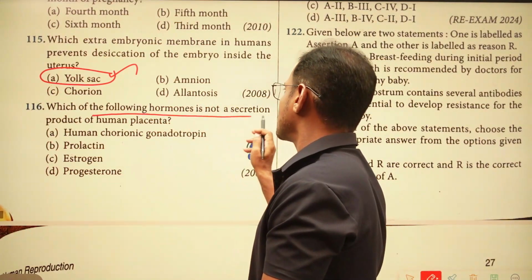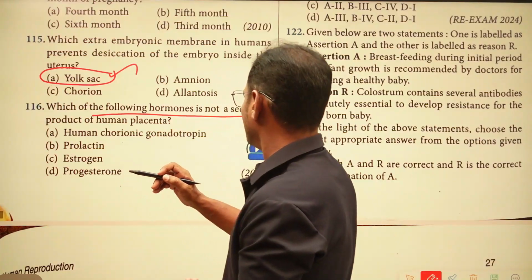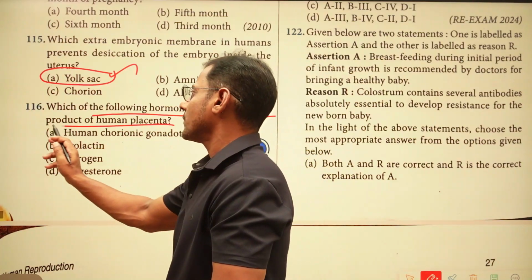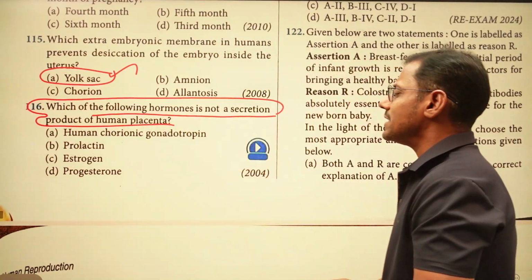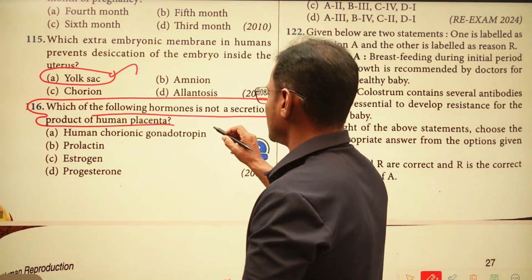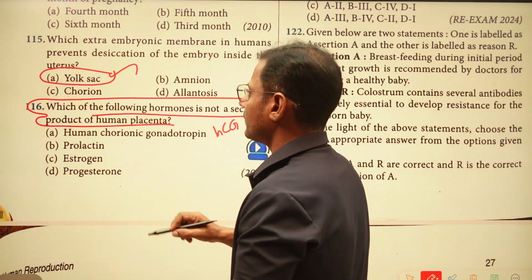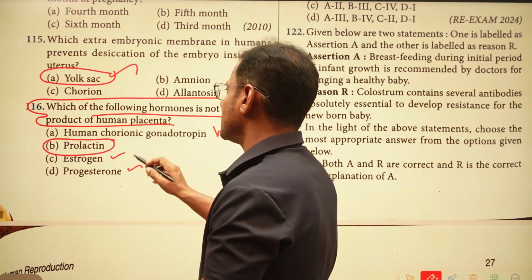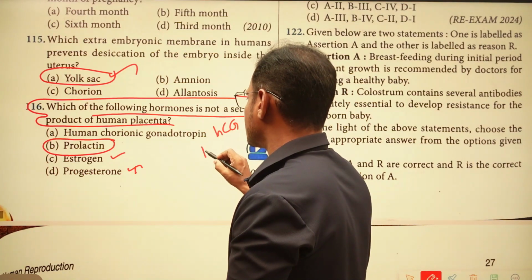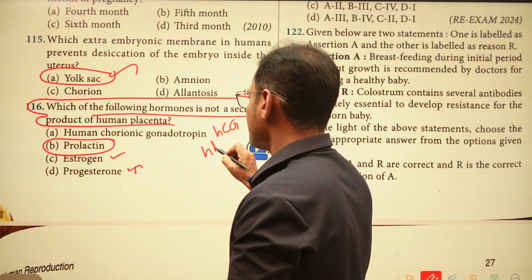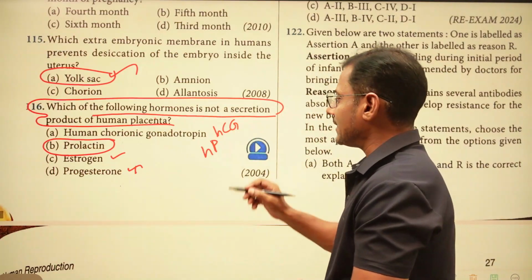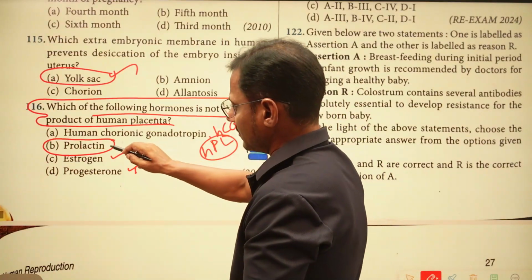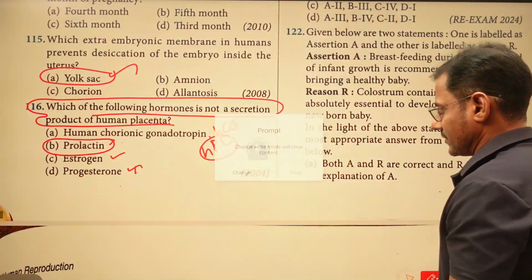Which of the following hormones is not a secretion product of the human placenta? HCG is secreted by the human placenta. Prolactin is not at all secreted by the placenta. Estrogen and progesterone, these hormones are also secreted by the placenta. Along with these, human placental lactogen is also secreted by the placenta. But here prolactin is not secreted by the placenta.